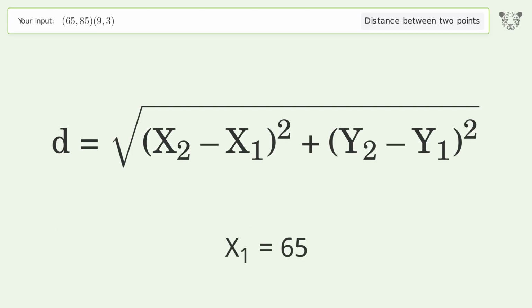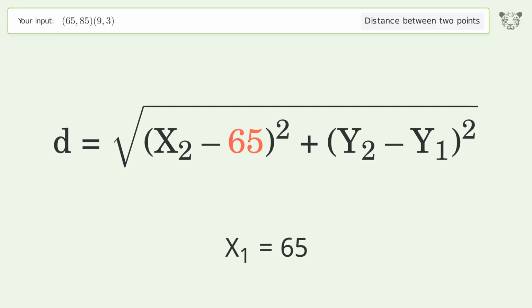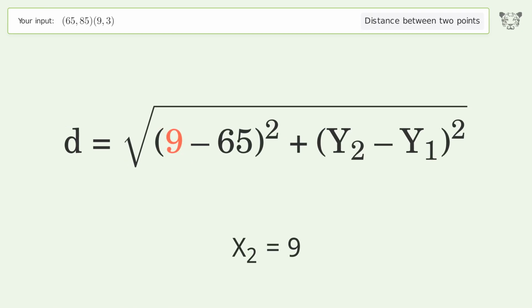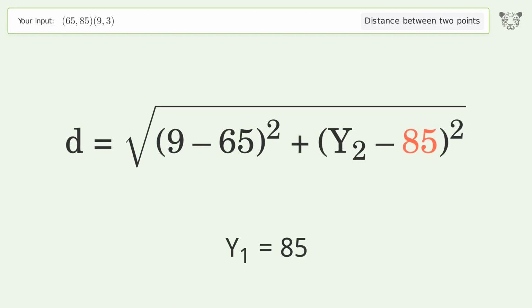x1 equals 65. x2 equals 9. y1 equals 85. y2 equals 3.